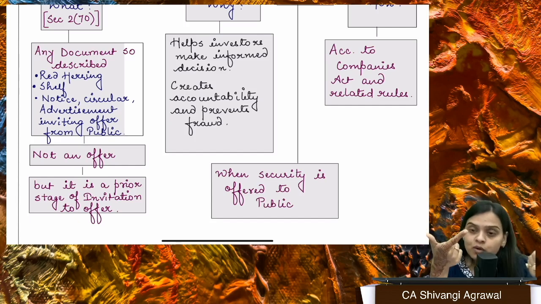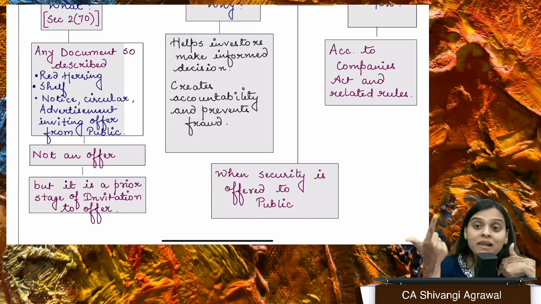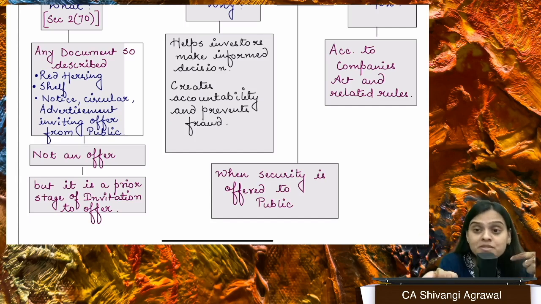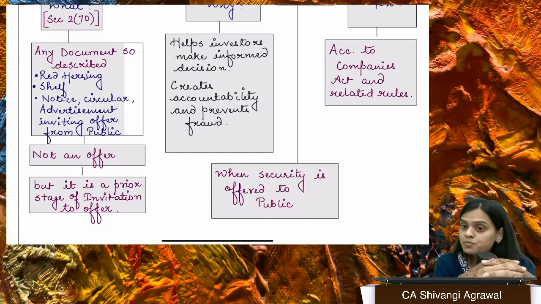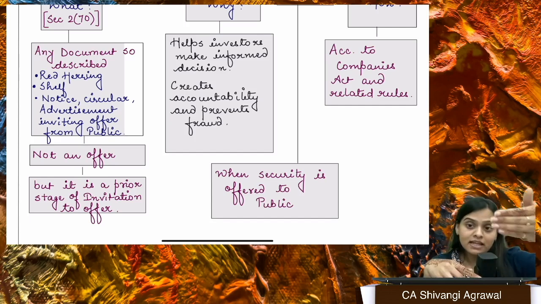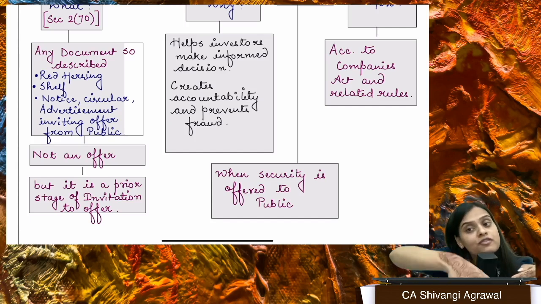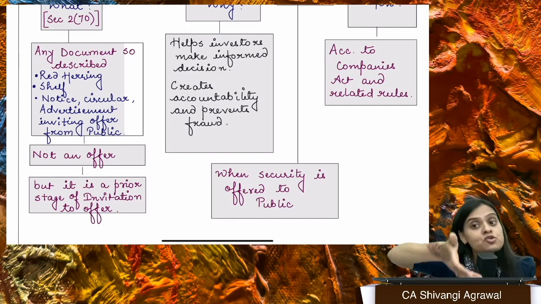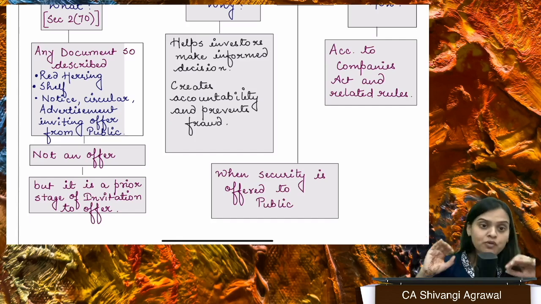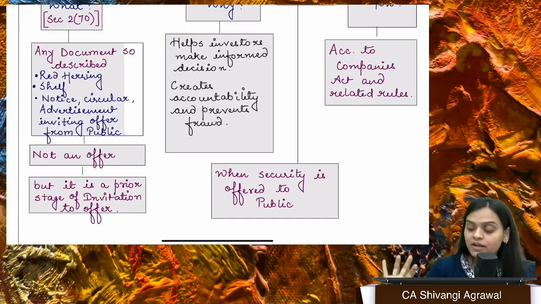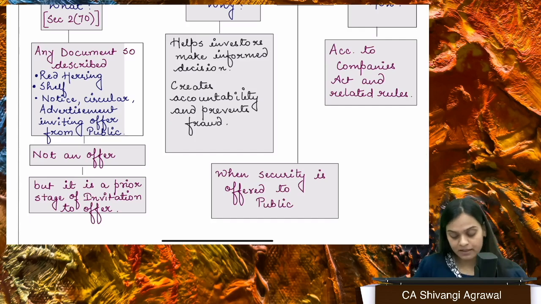So if it was an offer, if I applied for the security, if I applied for that share, if I applied for IPO, that would be an acceptance and that would amount to a promise. But no, it is not so. That is an invitation to offer. Then I, by applying to that IPO, am making an offer, and the company, if it accepts or allots, that is acceptance of offer, and then that becomes a binding promise, right? That's how it's actually happening.